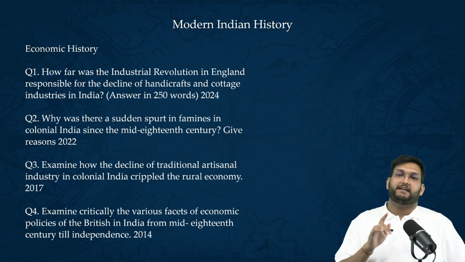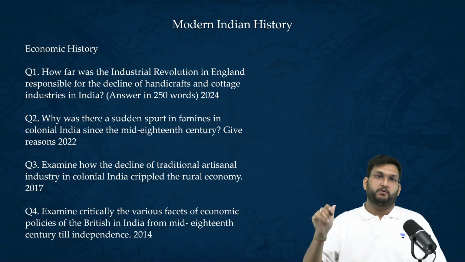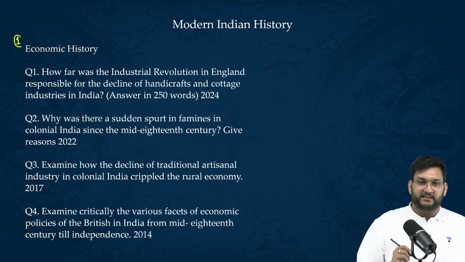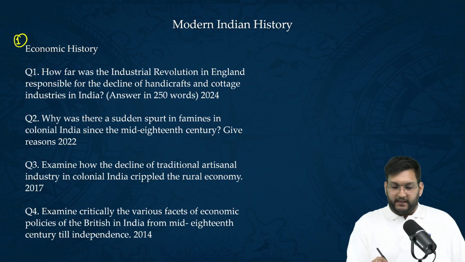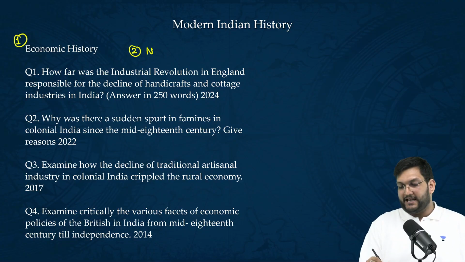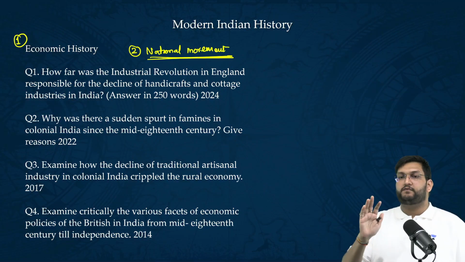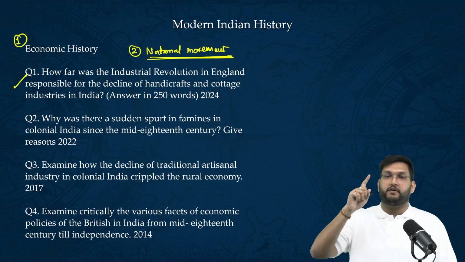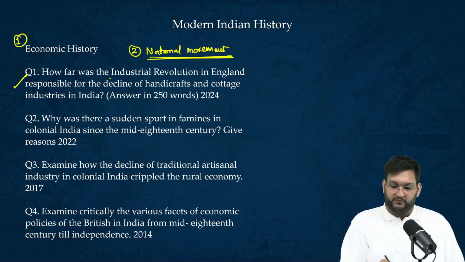Now, in modern India, three areas you cannot ignore looking at the number of questions. First is economic history, second is national movement. Majority of the questions are coming from these two areas. For example, in 2024, we had the question of how deindustrialization is linked to the industrial revolution.